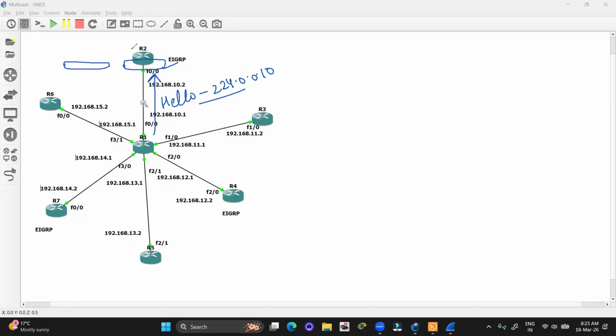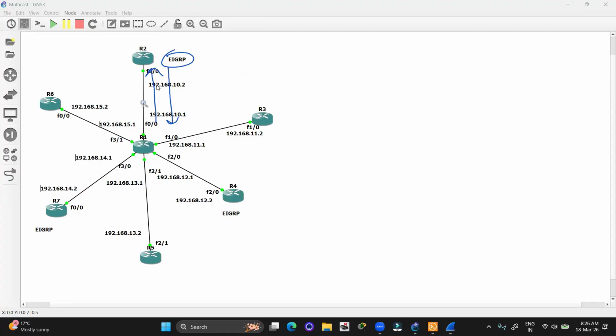But still R2 is rejecting that because we haven't initiated the EIGRP process. Once we do the configuration of EIGRP, it is going to accept the message and also forward the response in the same way R1 is forwarding. So a hello message will also be forwarded from R2.